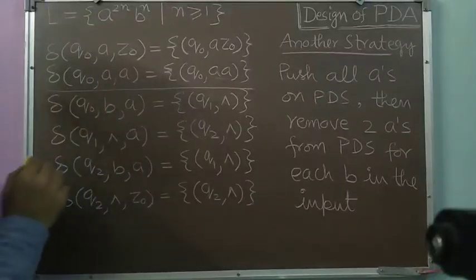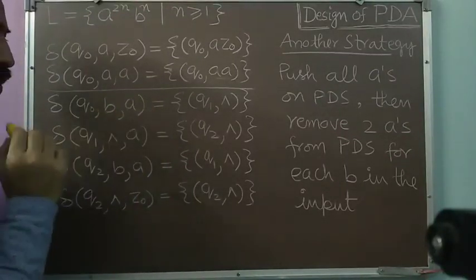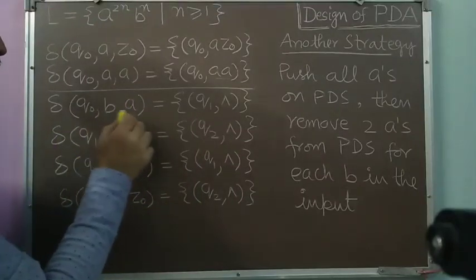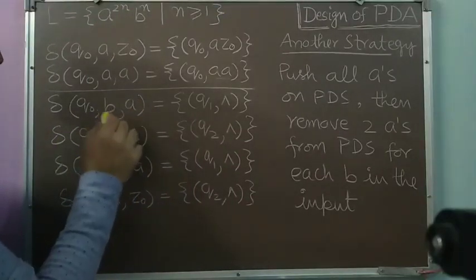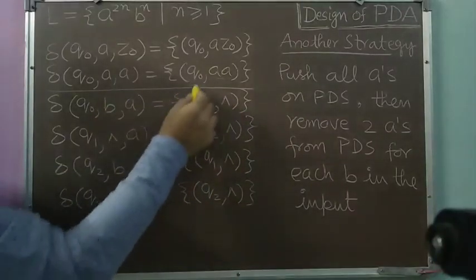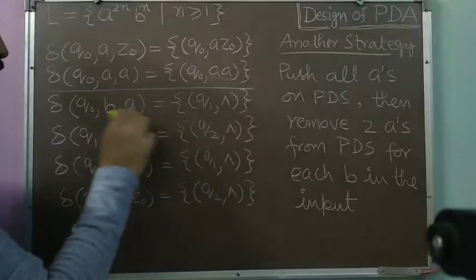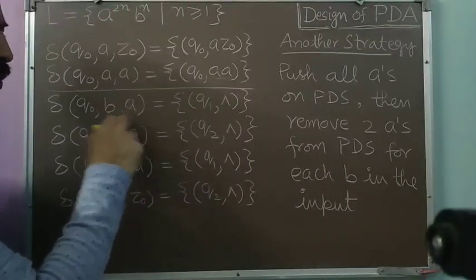Now we are in the state Q0 receiving our first B. And on the top of the push down store is A. So what we will do, we have to remove this A. So we will change the state to Q1 and write null, because we are changing the operation. So that's why we have changed the state and we have written null so that we can remove the topmost push down store symbol.